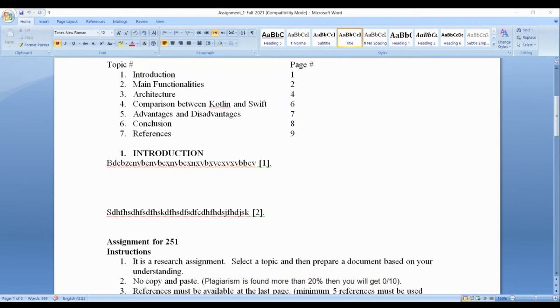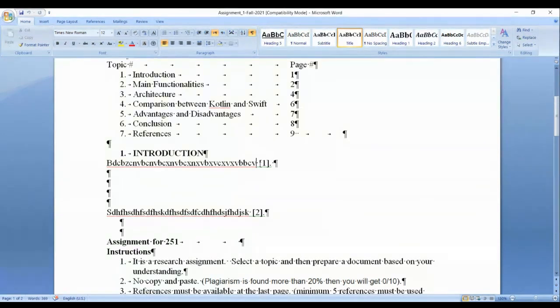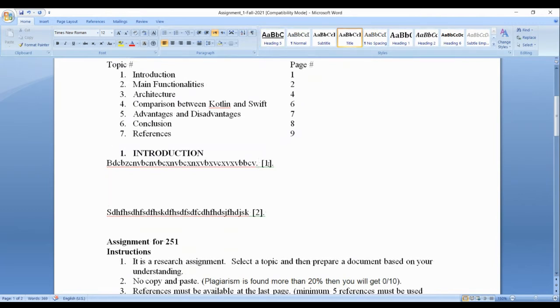Then you have the second paragraph. You started the second paragraph, then you can see there is a space before the English word, and here you can see there is a space here, and then you have the reference. So it should not be attached like this. It's wrong. It should be space and then full stop. Some students, they have full stop here, and then they have the reference number.